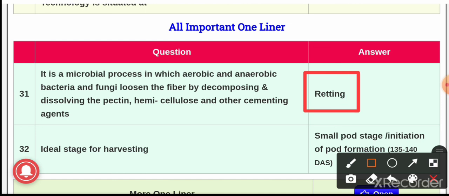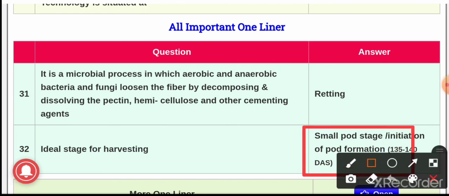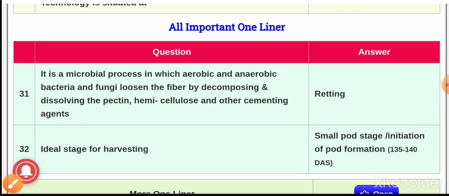Question number 32. The ideal stage for harvesting it is small pod stage. It is the ideal stage for harvesting. The optimum time of harvesting it is about 90 days after sowing, but at this stage the grain yield is very low. So to obtain a good quality fiber and good yield, the jute it is harvested at small pod stage, which comes after 135 to 140 days after sowing.